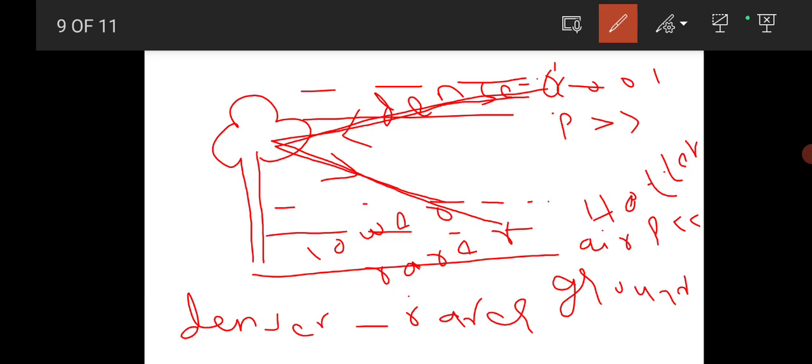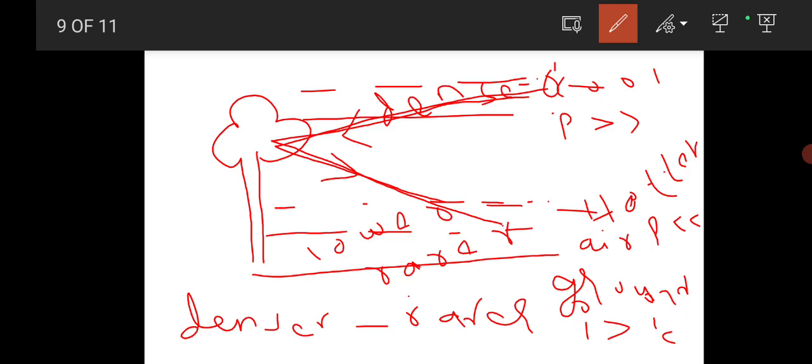Now at one particular lower layer, these rays are incident with an angle greater than critical angle. Now what happens when the angle of incidence is greater than critical angle?